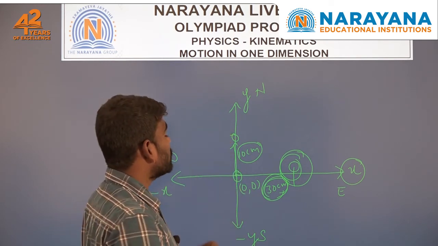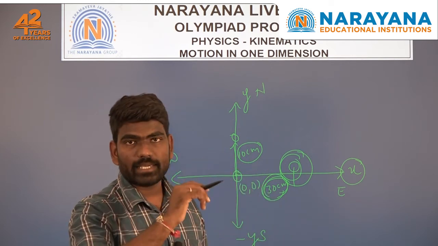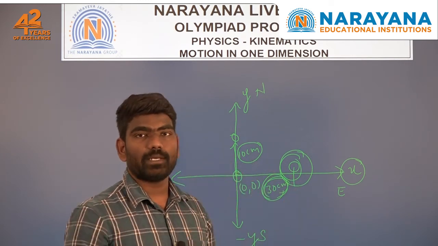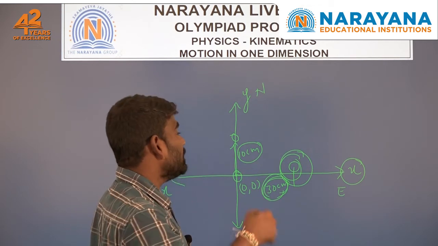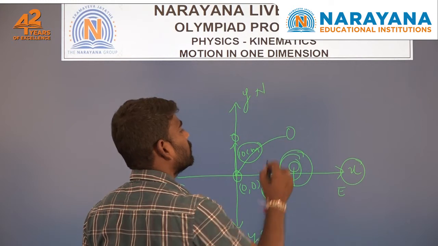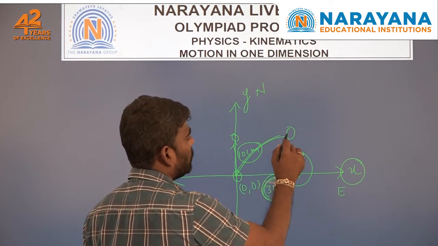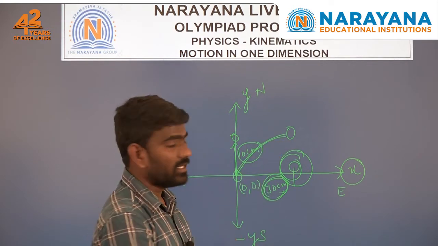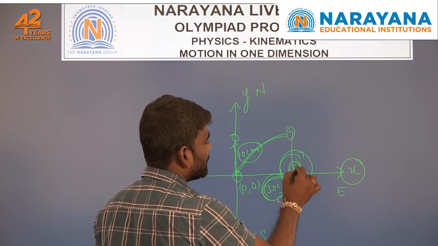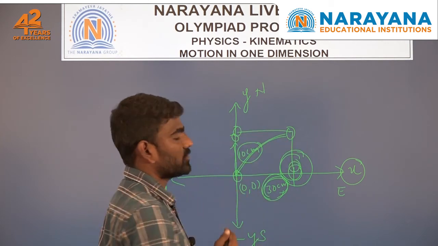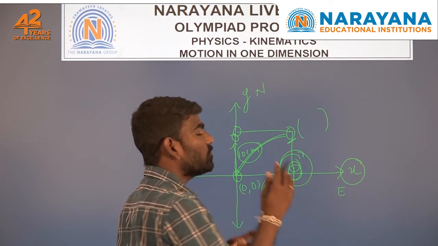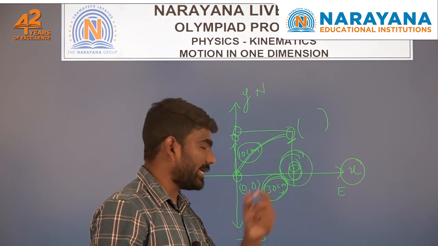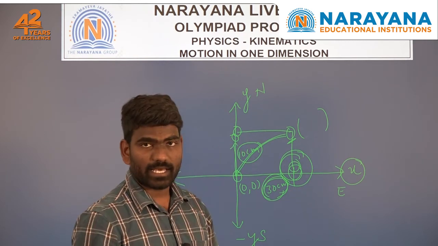One dimensional motion means only one dimension is required to explain the type of motion. In some situations we observe objects, for example an object projected like this, that can have one dimension on the x axis and another dimension on the y axis. At that time, to describe the position of this object we need two dimensions, one on the x axis and another on the y axis.